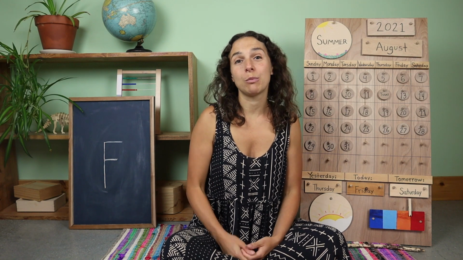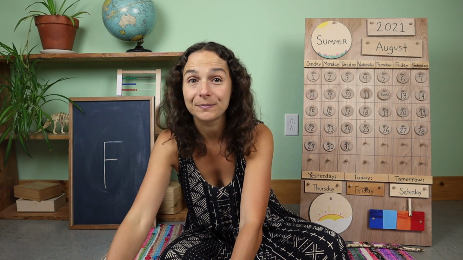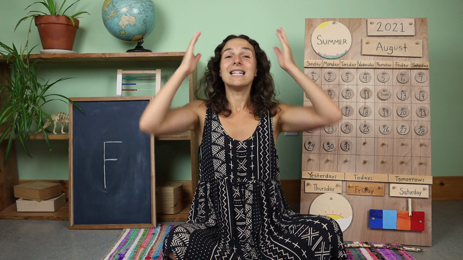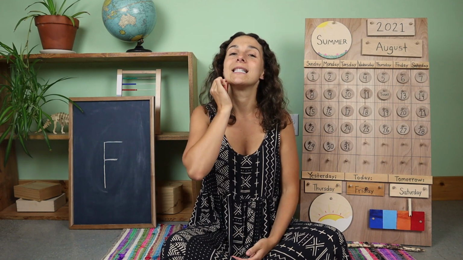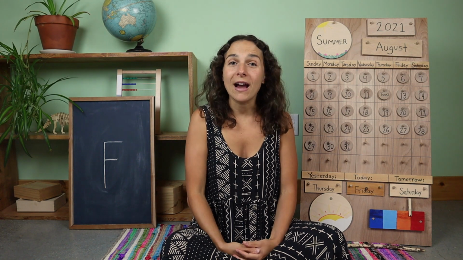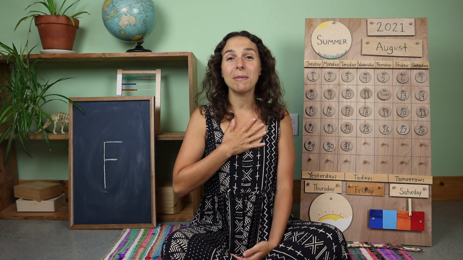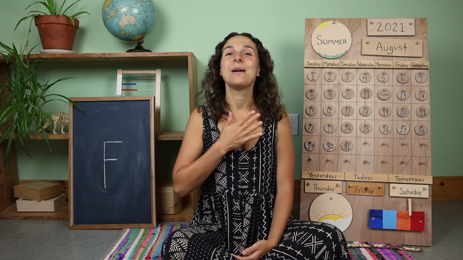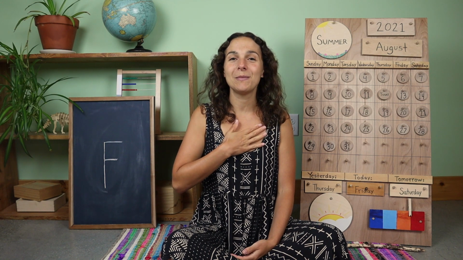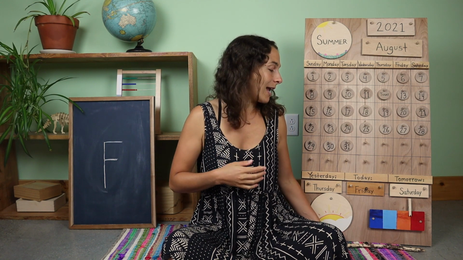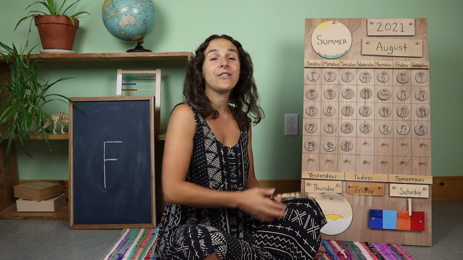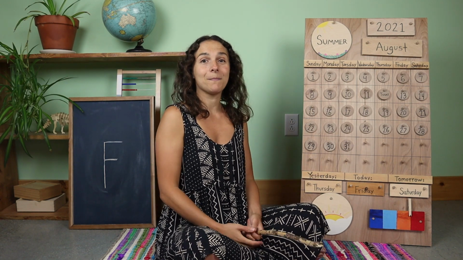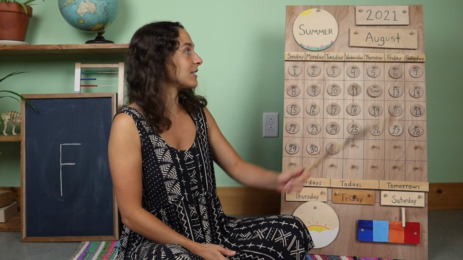Next, we need to put on our thinking hats. Today my thinking hat has a zipper underneath my chin, so I'm going to zip it up. And the final thing that we need to do is warm up our hearts, like this. Boom, boom, boom, boom, boom, boom. And now let me grab my pointing stick, and I'm going to turn over to the calendar and weather chart right next to me. Let's go over the date first.